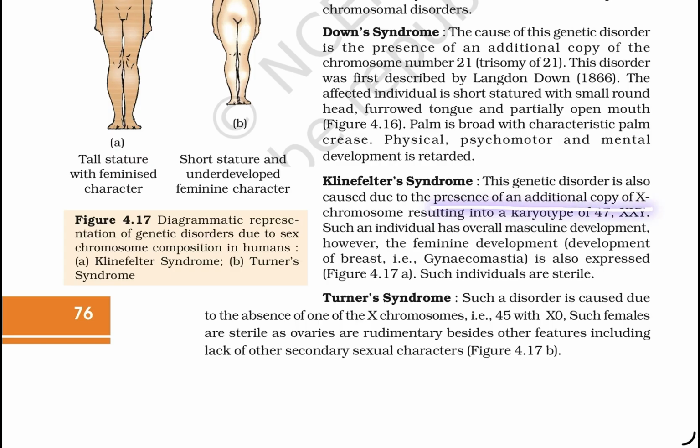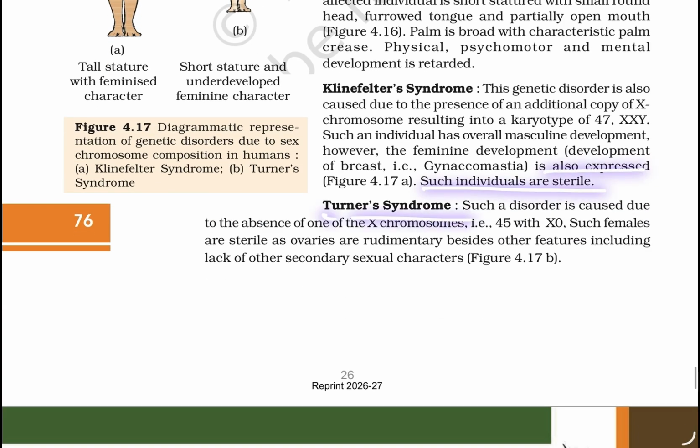Klinefelter syndrome. This is a genetic disorder also caused due to the presence of an additional copy of the X chromosome, resulting in a karyotype of 47 XXY. Such an individual has overall masculine development. However, female development of the breast, gynecomastia, is an expression. Such individuals are sterile.